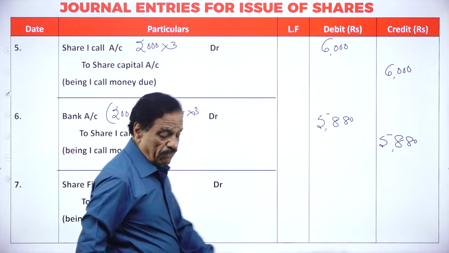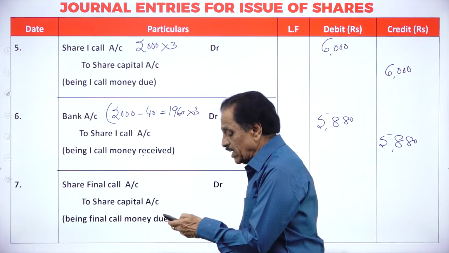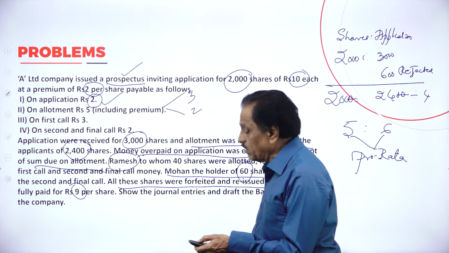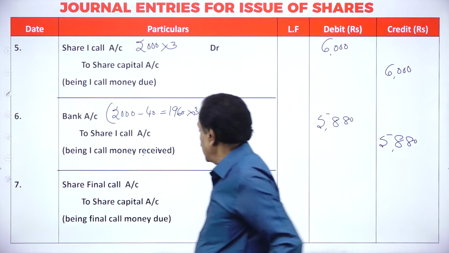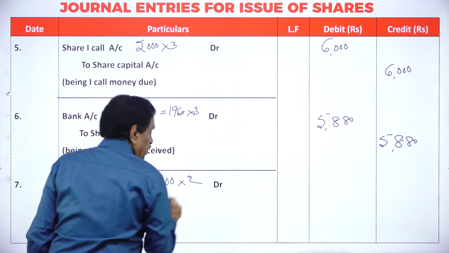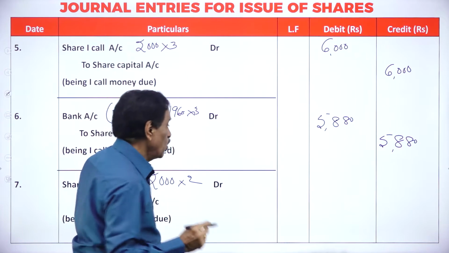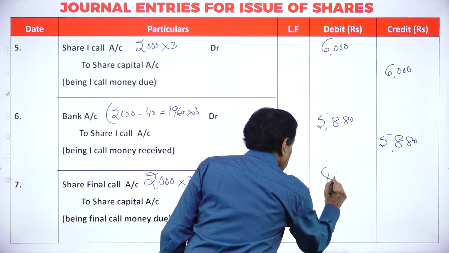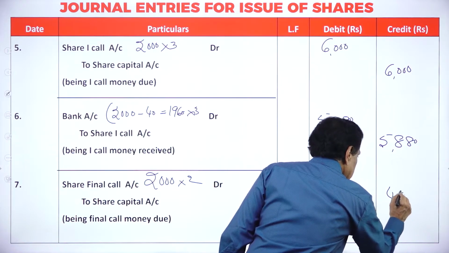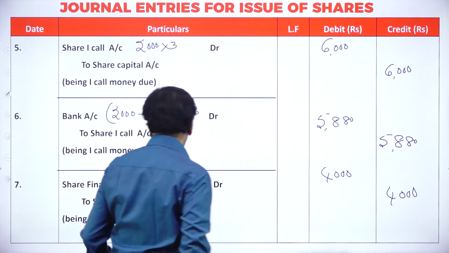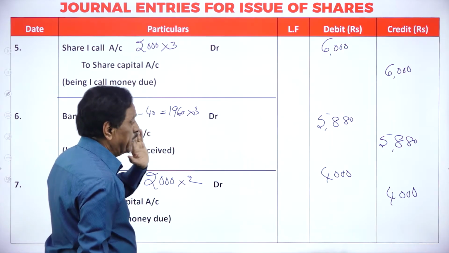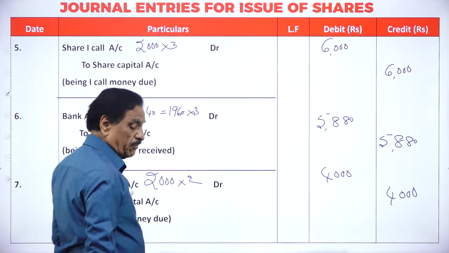Then we go to the final call. What's the final call money? Final call is rupees 2 on 2,000 shares. We'll go with the due entry. Share final call account debtor 2,000 into 2, 4,000, to share capital account 4,000. Entry: share final call account debtor to share capital account. How much money is to be received? 4,000 on the final call.